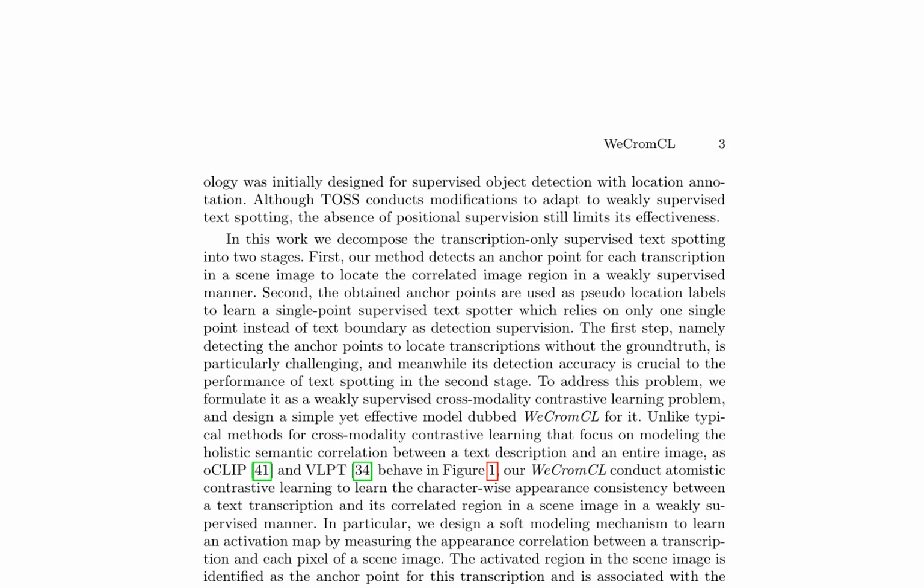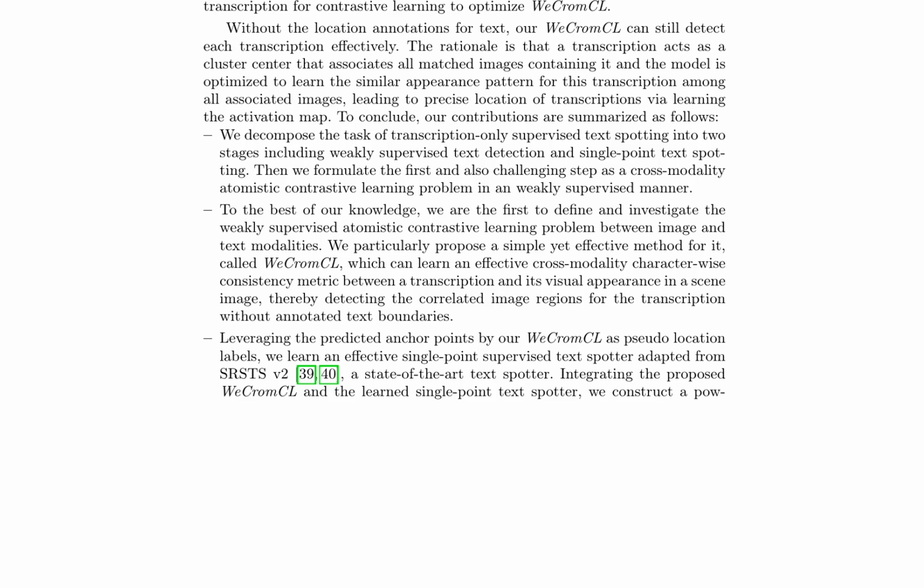To address this, we formulate it as a weakly supervised cross-modality contrastive learning problem and design a simple yet effective model dubbed WeCromCL. Unlike typical methods for cross-modality contrastive learning that focus on modeling the holistic semantic correlation between a text description and an entire image, our WeCromCL conducts atomistic contrastive learning to learn the character-wise appearance consistency between a text transcription and its correlated region in a scene image in a weakly supervised manner.